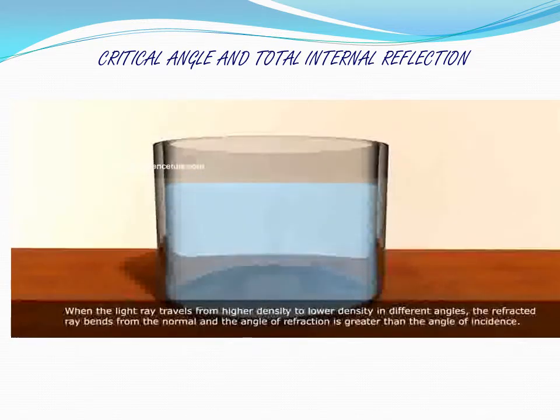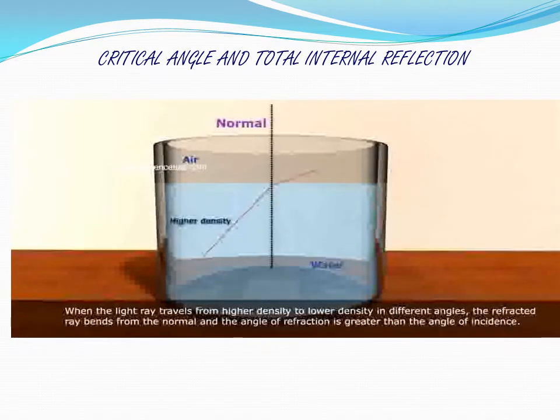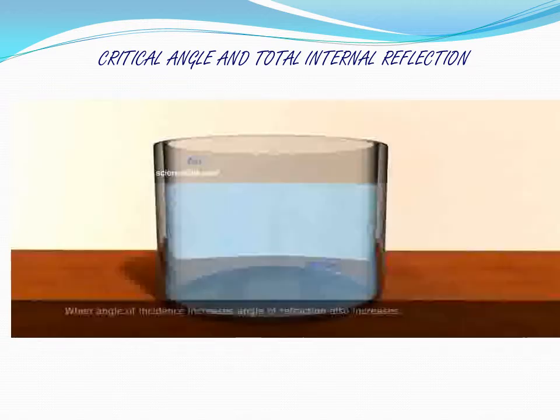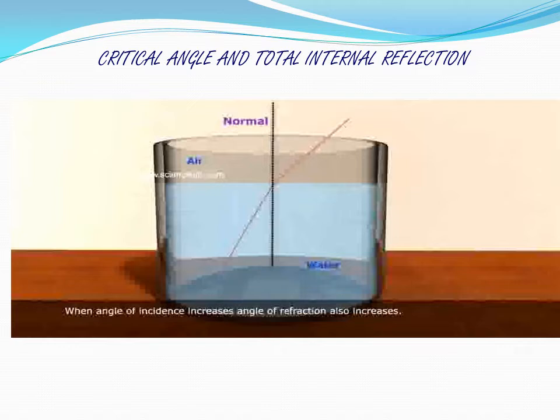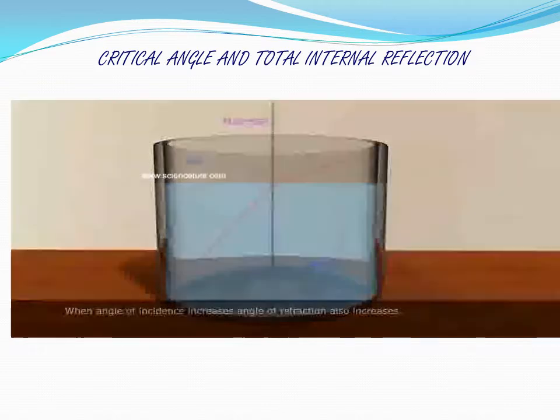When the light ray travels from higher density to lower density at different angles, the refracted ray bends away from the normal, and the angle of refraction is greater than the angle of incidence. When angle of incidence increases, angle of refraction also increases.